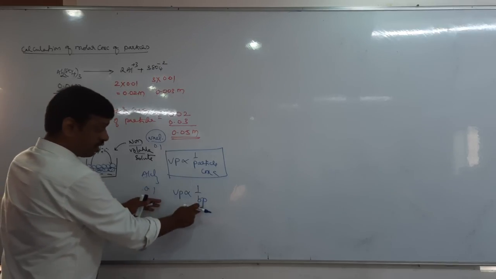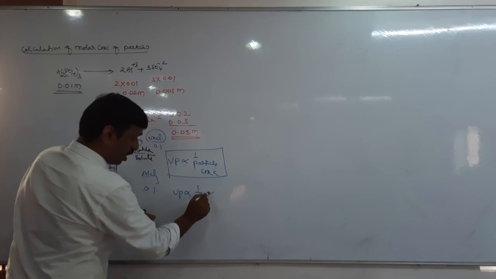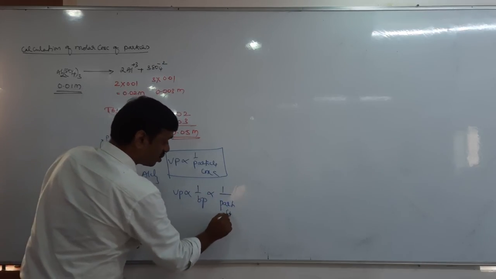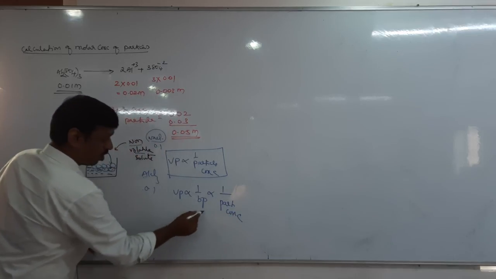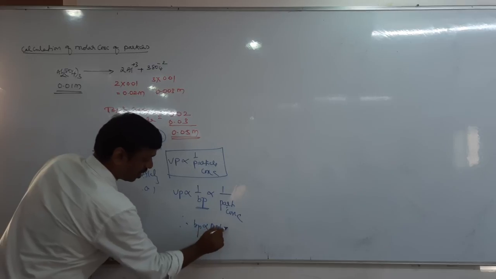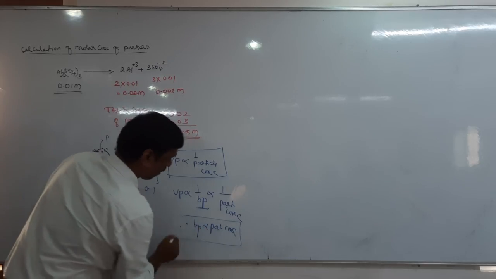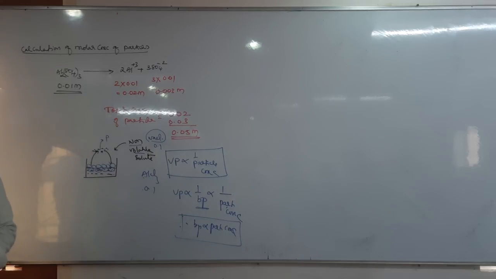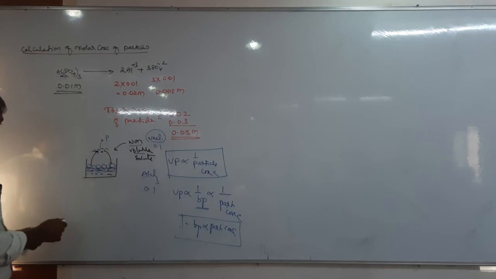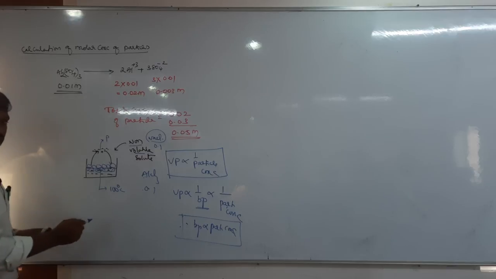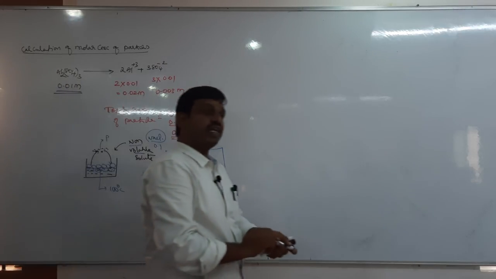Vapor pressure is inversely proportional to boiling point, and vapor pressure is inversely proportional to particle concentration. Therefore, boiling point is directly proportional to particle concentration. So, as the particle concentration increases, boiling point increases. For example, let us take pure water. What is the boiling point of pure water? 100 degrees Celsius. The boiling point of pure water is 100 degrees Celsius.